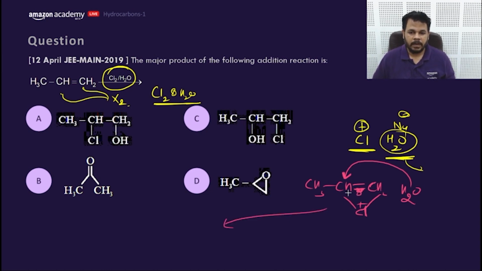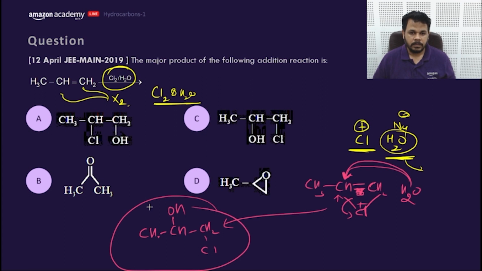Or if a carbocation would have been formed, it would have been formed here, so water will attack at that position. That means this ring will break like this, and the product would be OH CH2Cl. Answer C. C would be the answer.